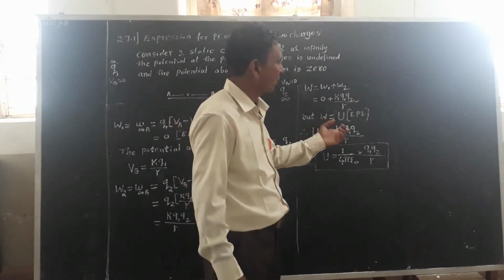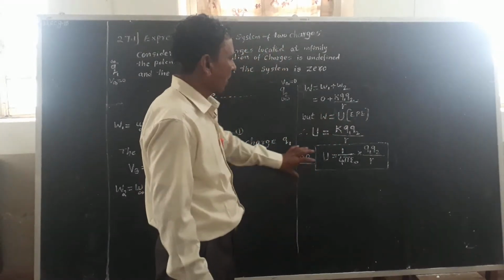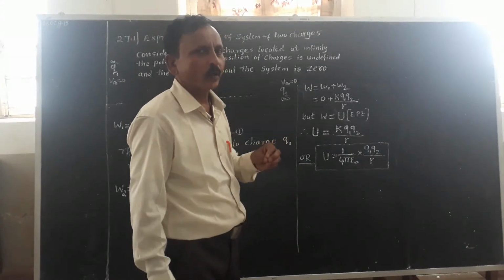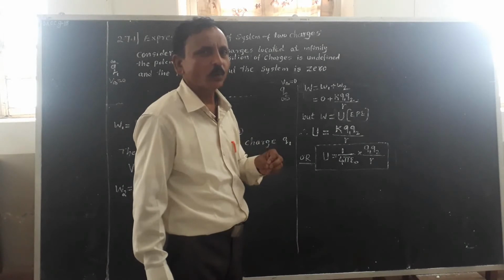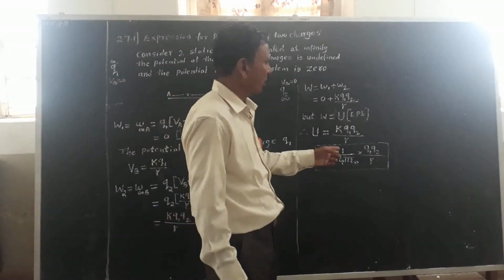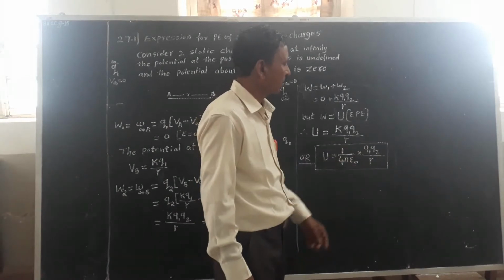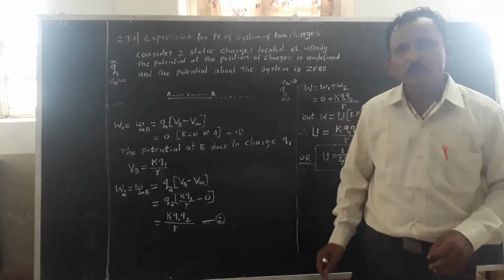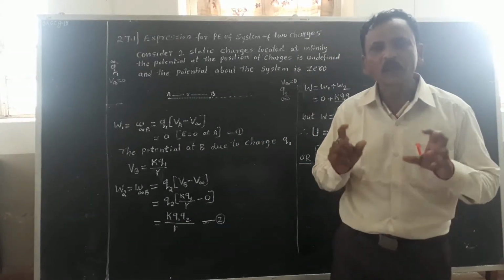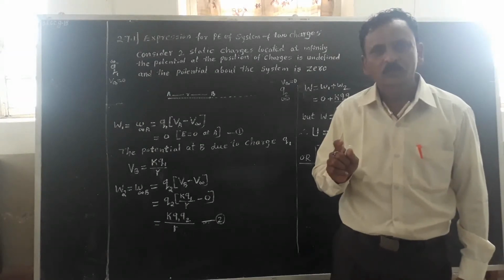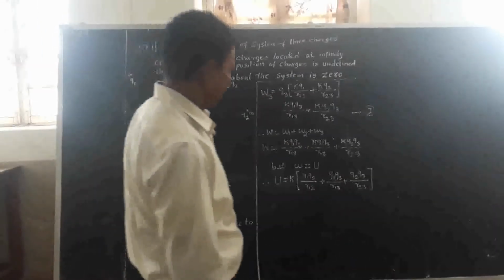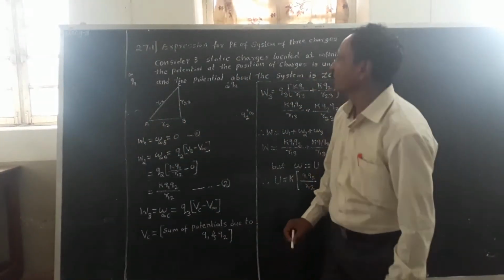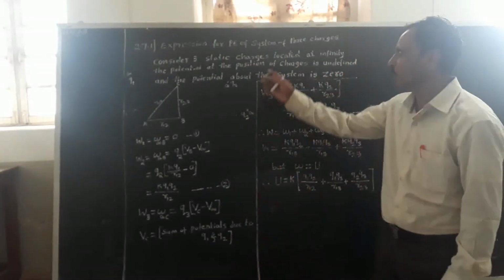So U equals kQ1Q2 upon R, where k is Coulomb's constant, and for air or vacuum k equals 1 upon 4 pi epsilon naught. Hence U equals 1 upon 4 pi epsilon naught into Q1Q2 upon R. Note that the potential energy of a single charge is undefined.